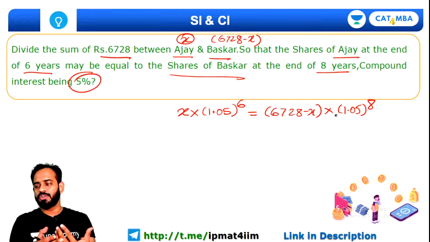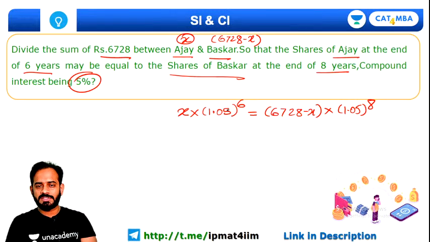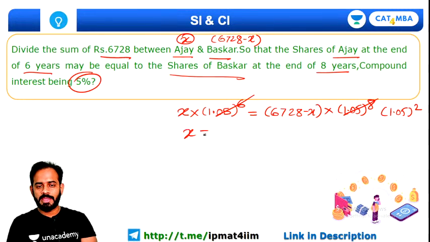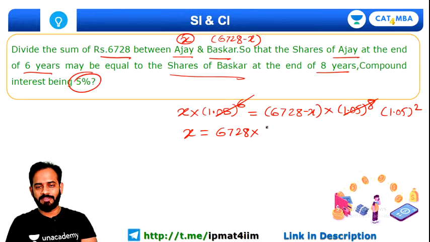So basically you just need to find out the value of X in this question. So try to solve this. This 1.05 to the power 6 and 1.05 to the power 8 will get cancelled, so ultimately you will be left with 1.05 to the power 2 only. Alright, so X is equal to 6728 multiplied by 1.05 square. What will 1.05 square be? Quickly tell me. Very good, Anshul. That will be 1.1025.